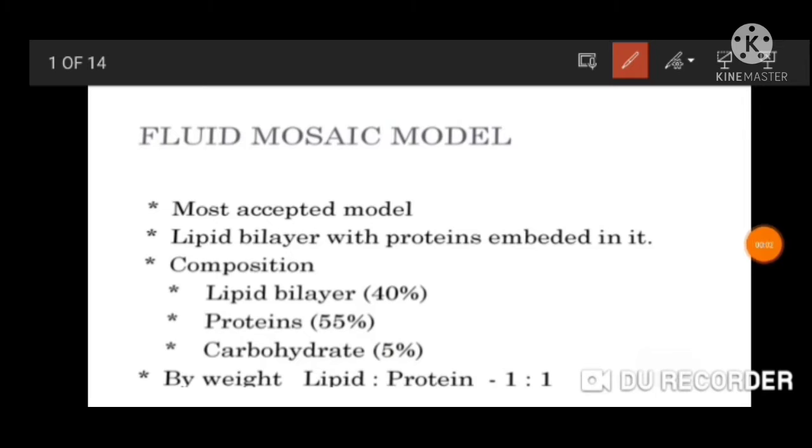Hello guys, so today we will discuss cell membrane physiology. The most accepted model is the fluid mosaic model, which is a lipid bilayer with protein embedded in it. This lipid bilayer consists of lipid, which is 40%, protein, which is 55%, and carbohydrate, which is 5%. By weight, the lipid to protein ratio is equimolar, that is 1:1.